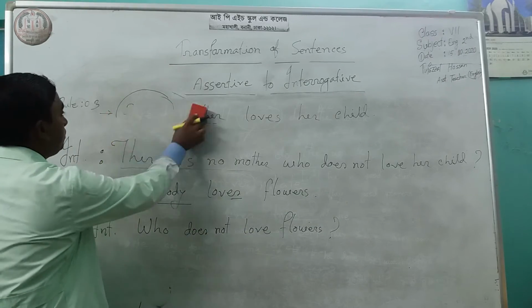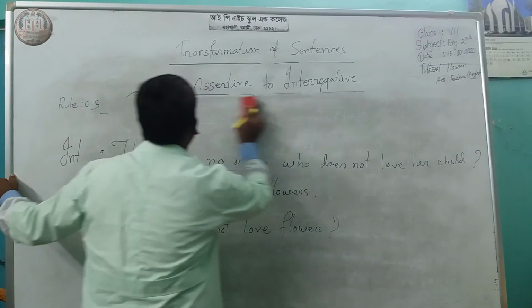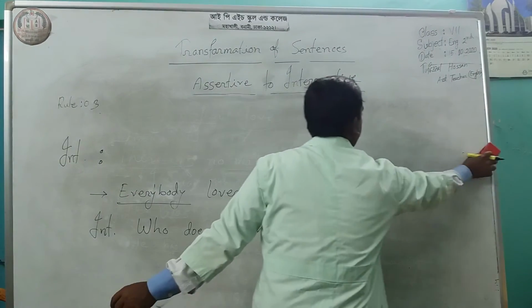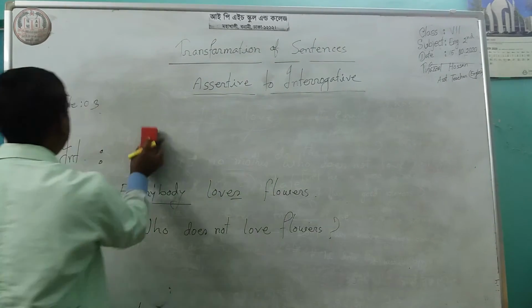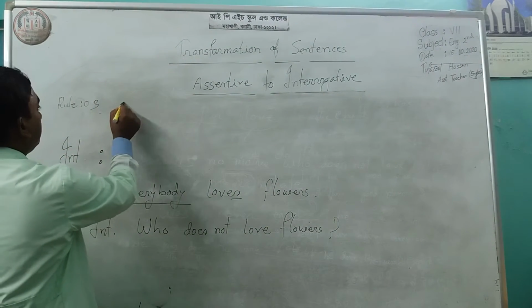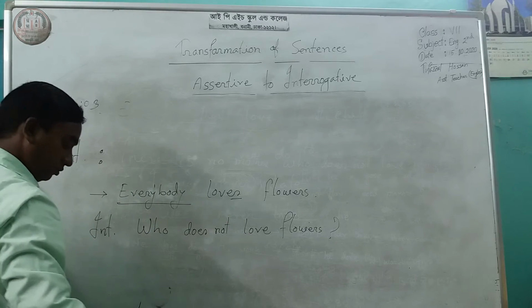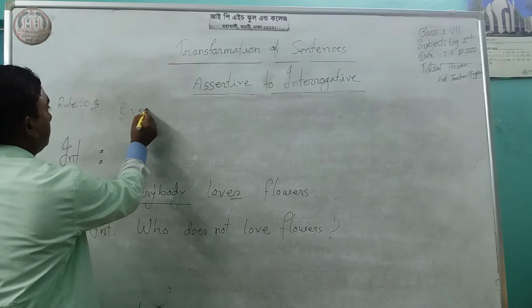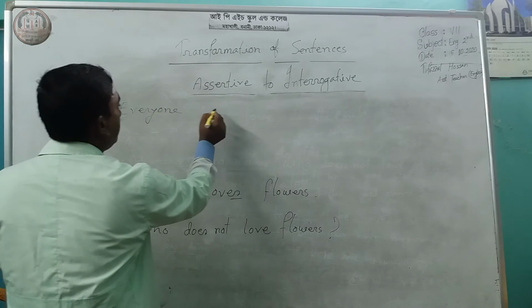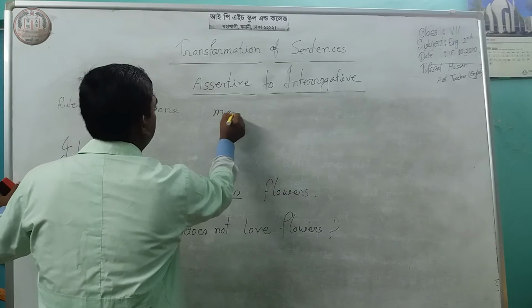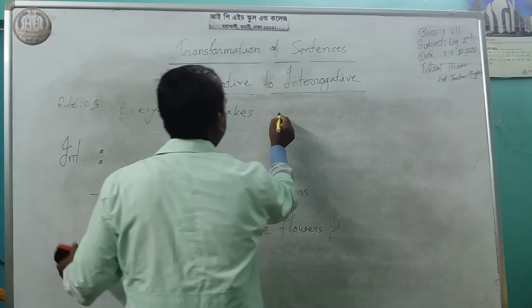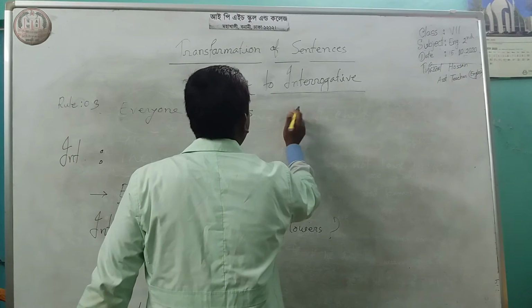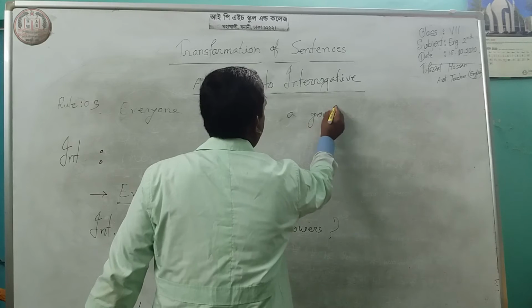And another example you see: everyone makes a good result.